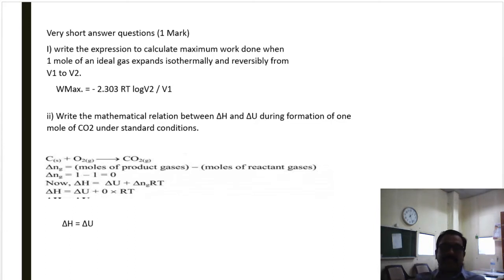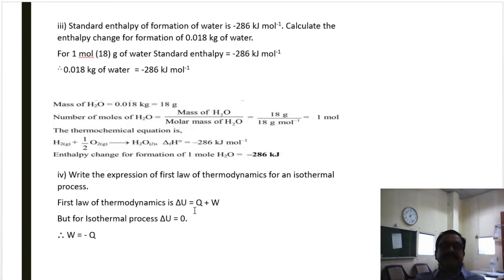A third very short answer question. The standard enthalpy of formation of water is minus 286 kilojoules per mole. Calculate the enthalpy change for formation of 0.018 kilogram of water.